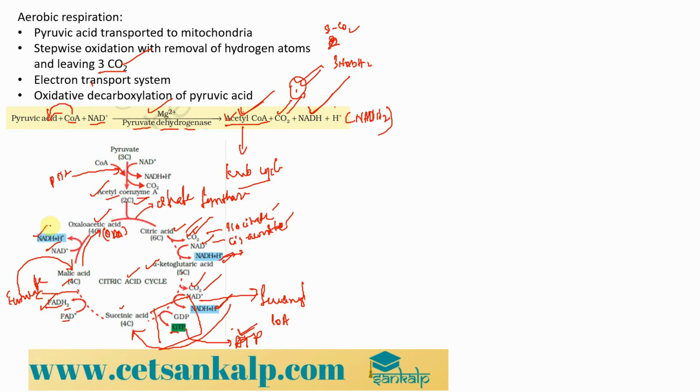NADH2, right? So the complete cycle whatever we have observed over here is mainly for one single pyruvate molecule. Now let us just calculate how many NADH and how many FADH2 and how many CO2 we got, right?